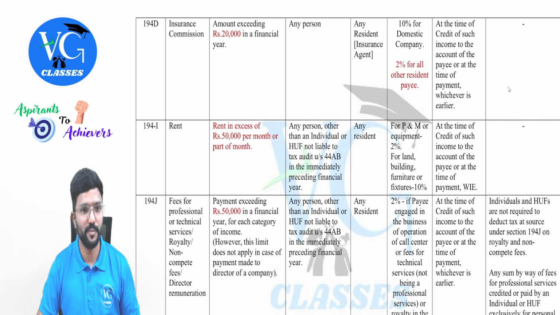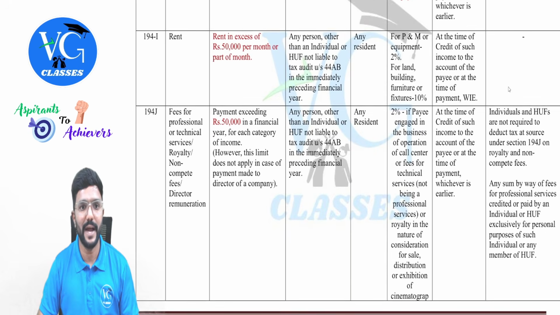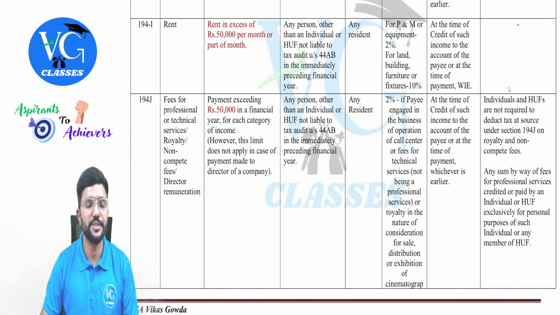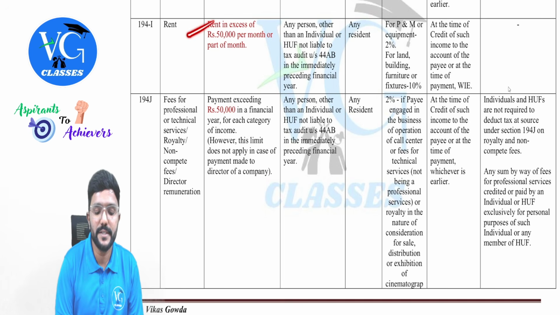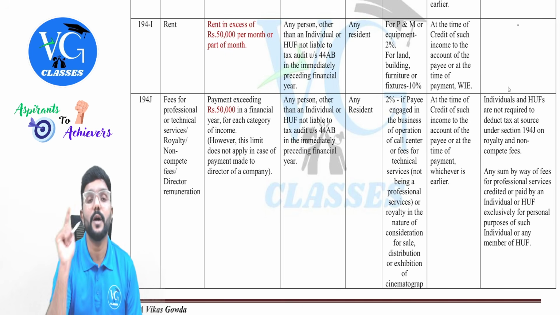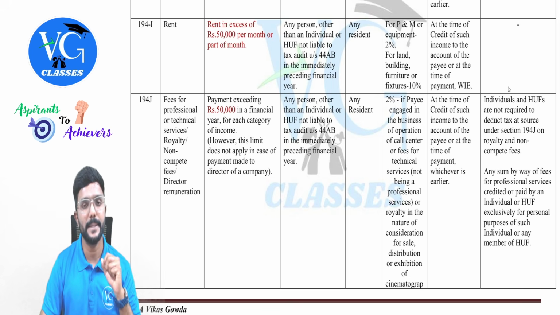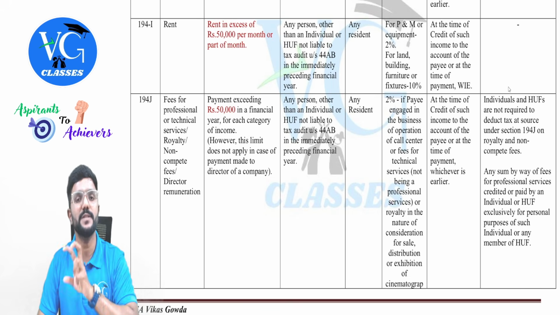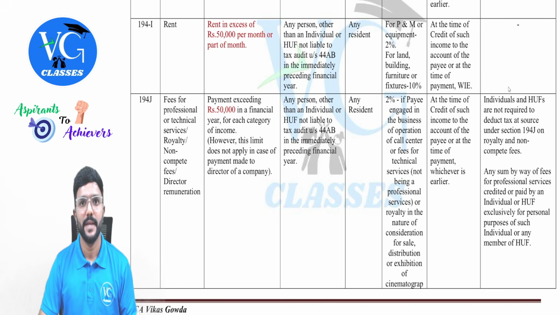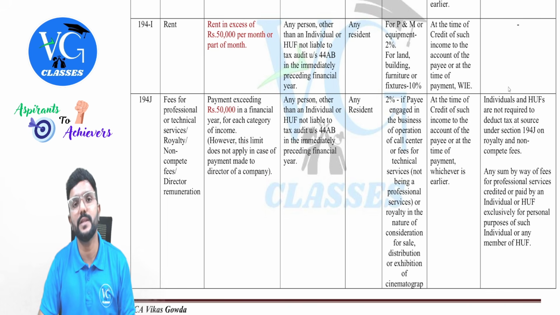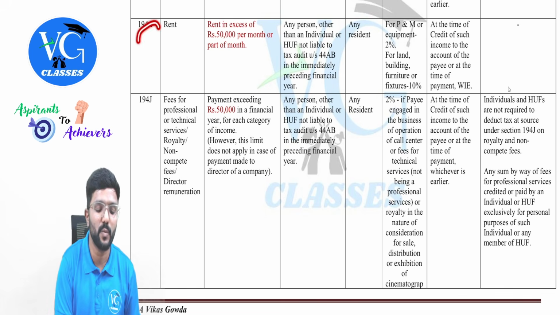Then 194I, a very important change, rent. The limit is rent in excess of 50,000 per month or part of the month. Previously it was per year, but now they have made it 50,000 per month or part of the month. If a tenant is paying more than 50,000 rent per month, then TDS has to be deducted as per section 194I.